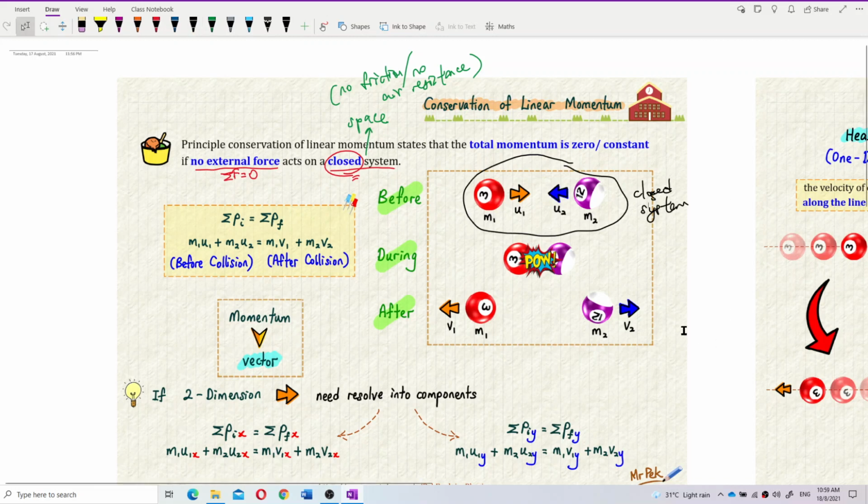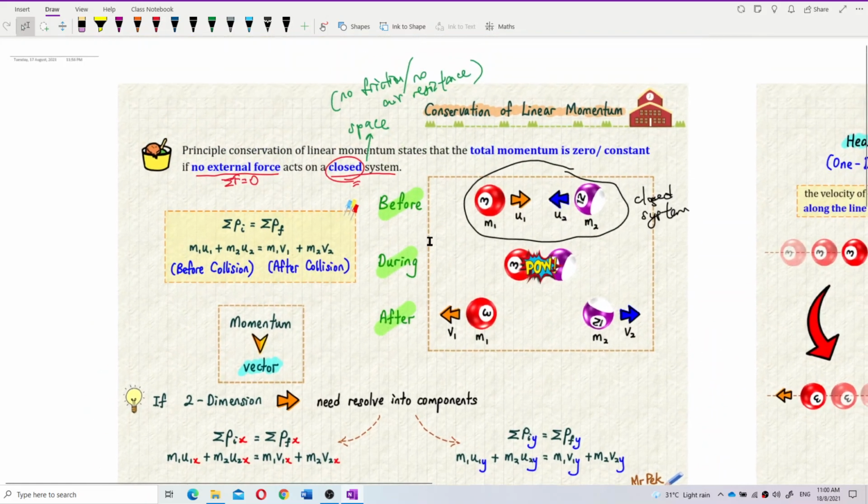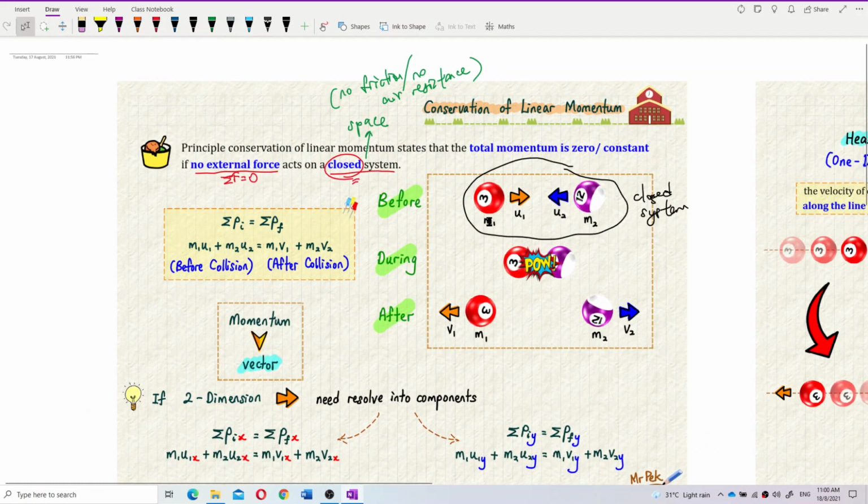Like this gun, the bullet and the gun are one closed system. The total momentum of the gun plus the bullet is one closed system. A nuclear bomb is also one closed system, provided it is not sliding on a surface.